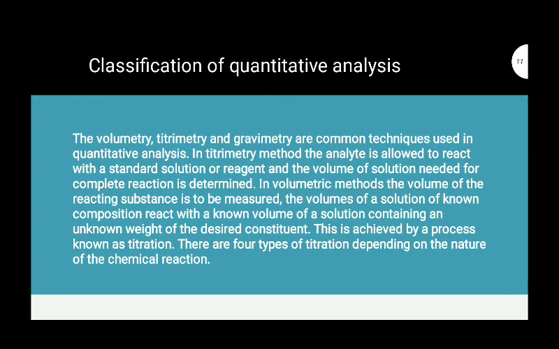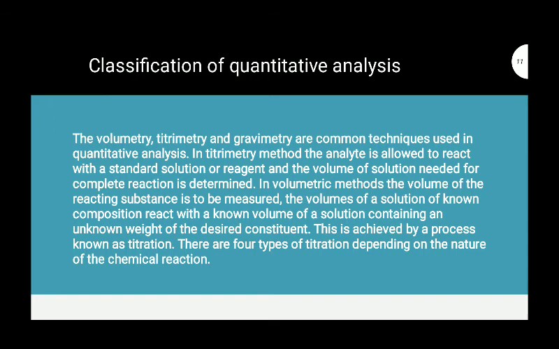In volumetric methods, the volume of the reacting substance is measured. The volume of a solution of known composition reacts with a known volume of the solution containing an unknown weight of the desired constituent. This is achieved by a process known as titration.